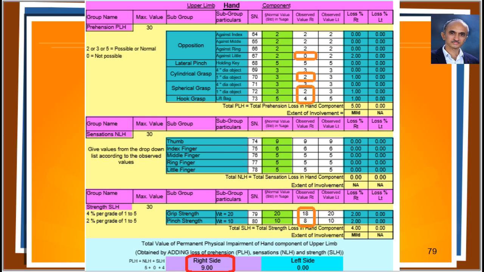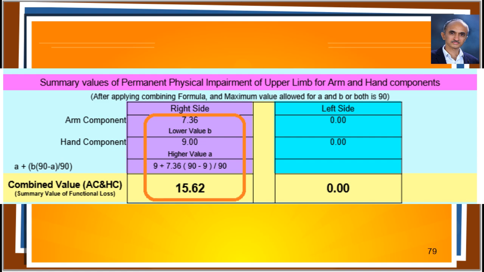Let us see the hand component of this patient. He had loss of opposition to little finger. And he had losses in prehension, while trying to hold 1-inch diameter spherical and cylindrical objects and lifting a bag with 10 kilograms weight, all because of the stiff little finger. His grip strength was 18 out of 20 and pinch was graded as 8 out of 10. So the total loss in the hand component was 9%. Then the arm and hand components need combining. That resulted in a value of 15.62%, which is also known as summary impairment.